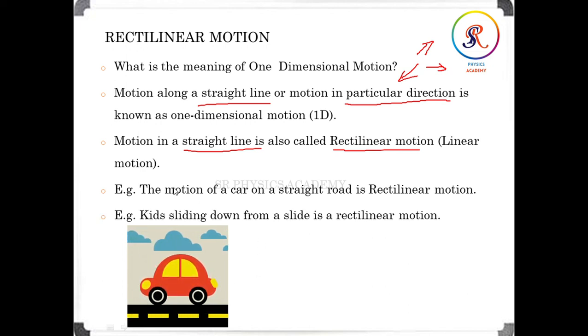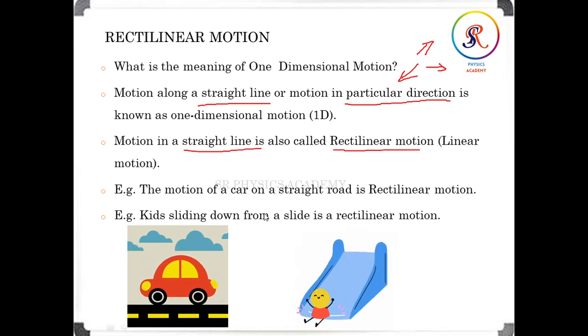Now, a kid sliding down from a slide is rectilinear motion. In this case also it is a straight path, okay, then we can say it is rectilinear motion. But suppose the slide is a curved shape, then we can say that it is curvilinear motion. But in this case, sliding down from a slide is a straight path only. Then these are all examples of rectilinear motion.